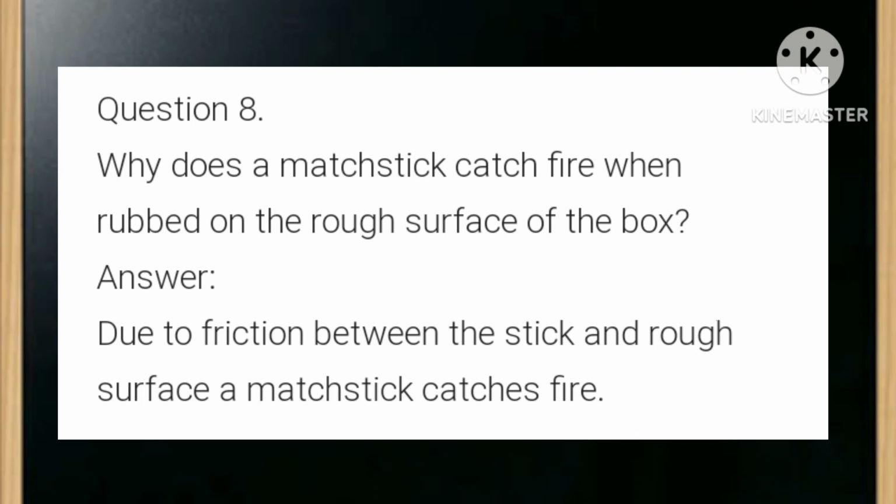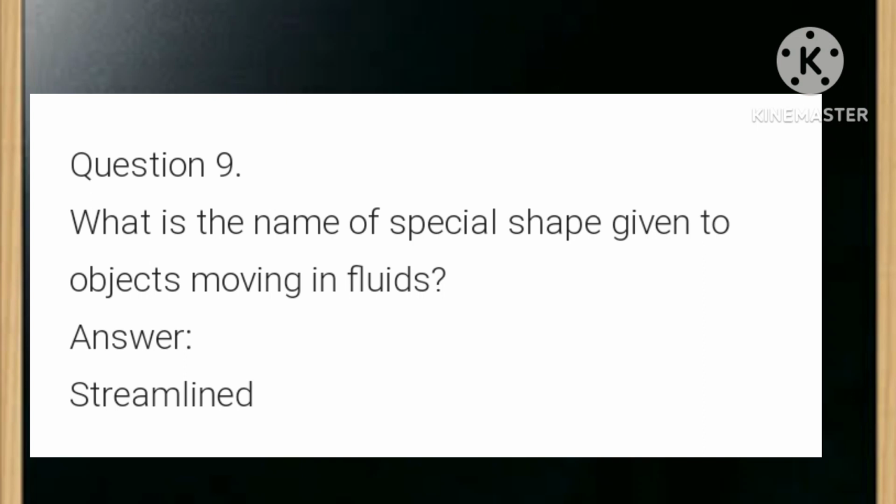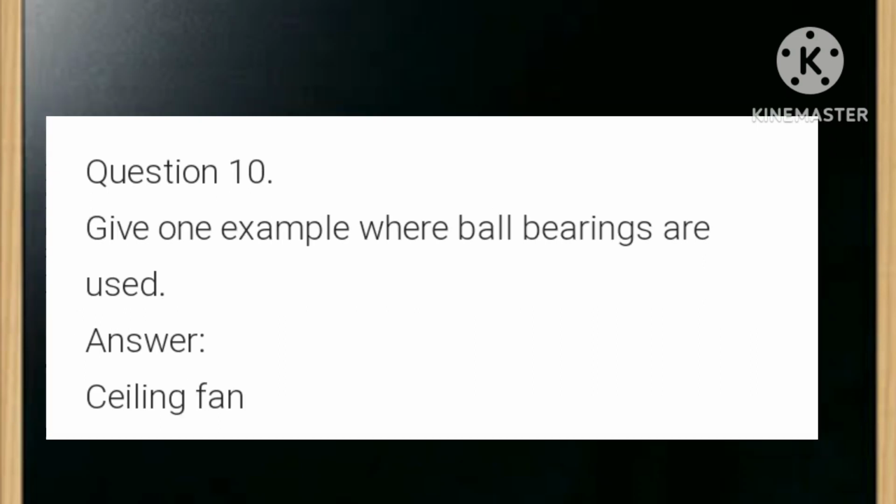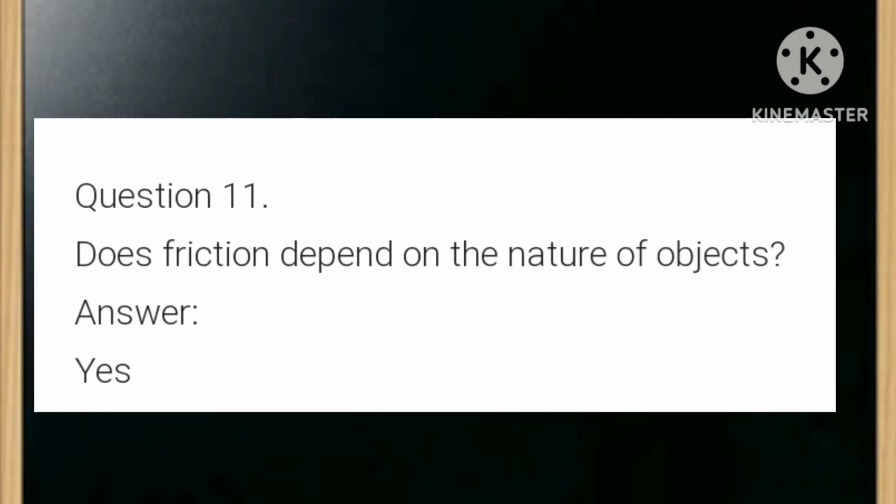Why does a matchstick catch fire when rubbed on the rough surface of the box? Answer is due to friction between the stick and the rough surfaces, matchstick catches fire. What is the name of special shape given to the objects moving in fluids? Answer is streamlined. Give one example where ball bearings are used. The answer is ceiling fan. Does friction depend on the nature of the objects? Answer is yes.